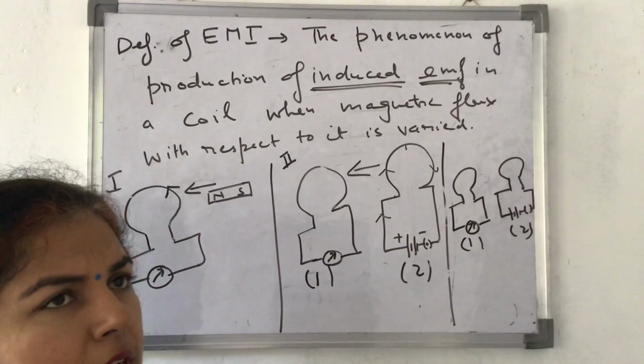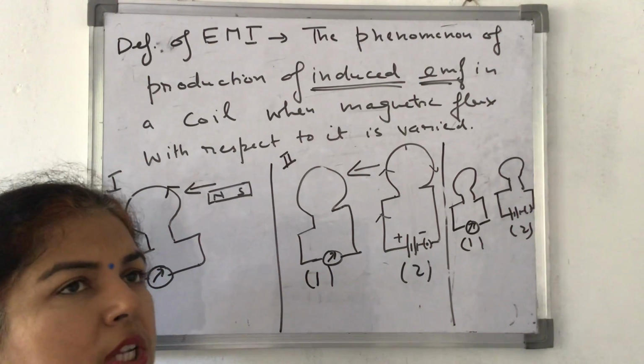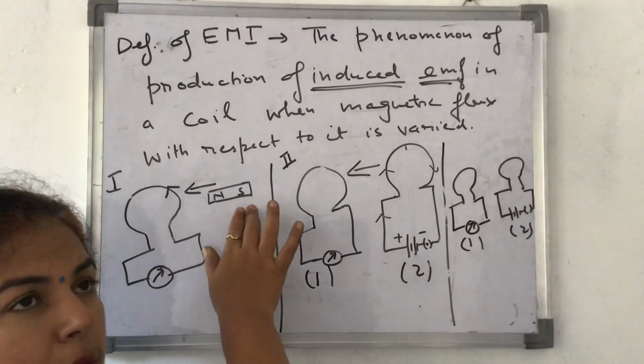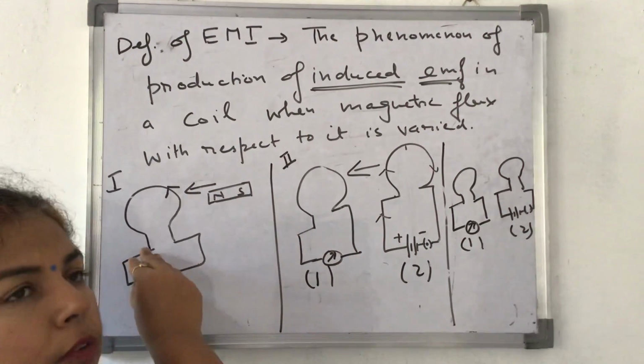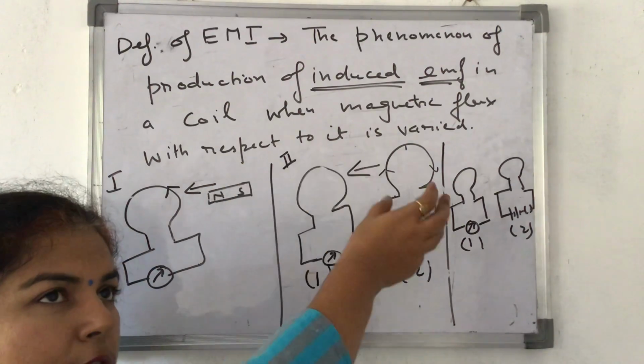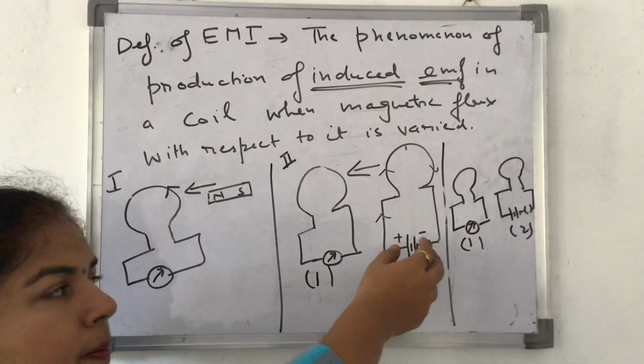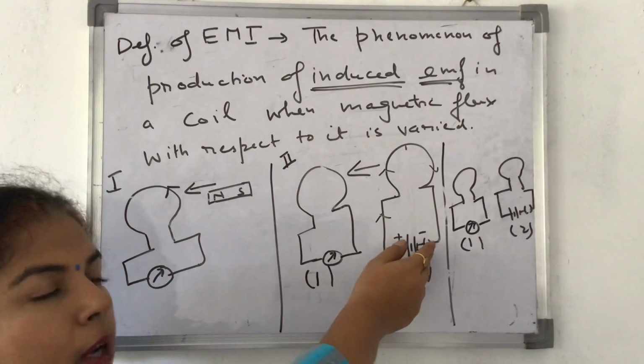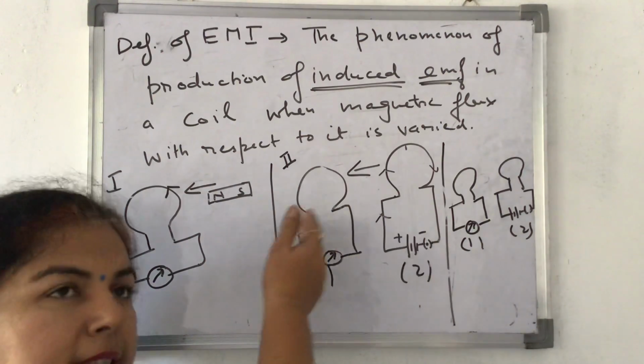In any of these things, what are you actually doing? You are changing the magnetic field. If I am bringing the magnet towards it, the magnetic field with respect to it is increased. If I take it away from it, again the magnetic field with respect to it is decreased. In case I bring this coil, the current carrying coil is actually acting like a magnet, the same thing is happening.